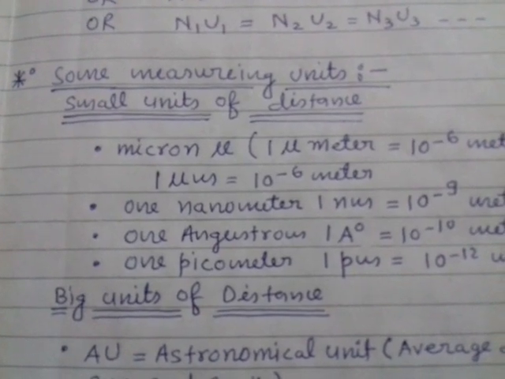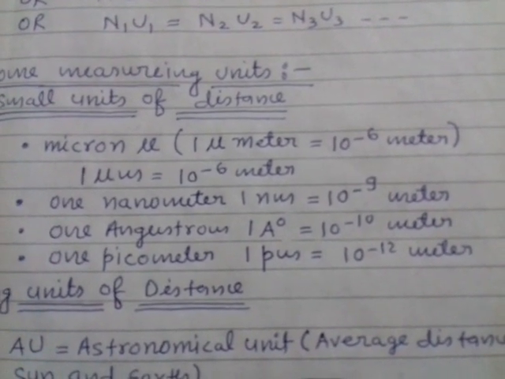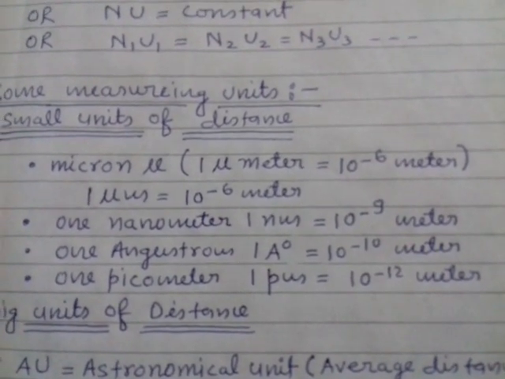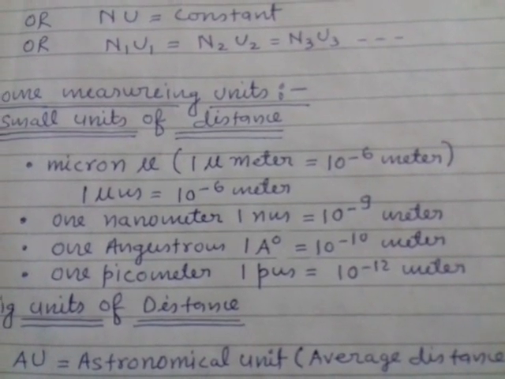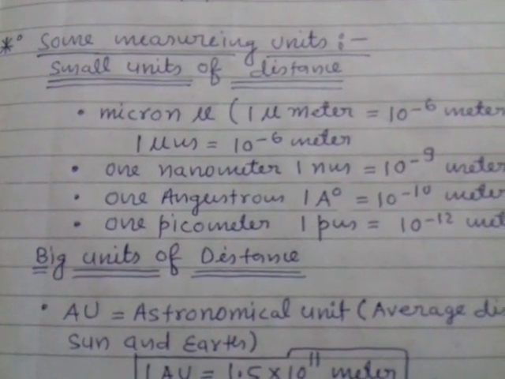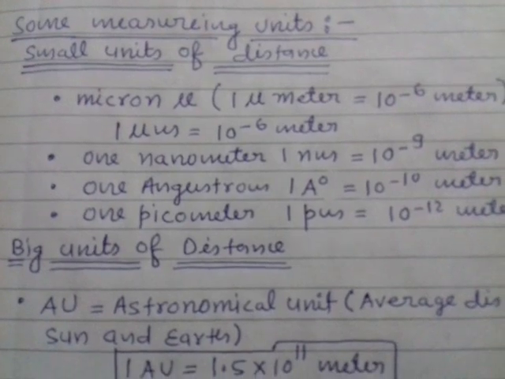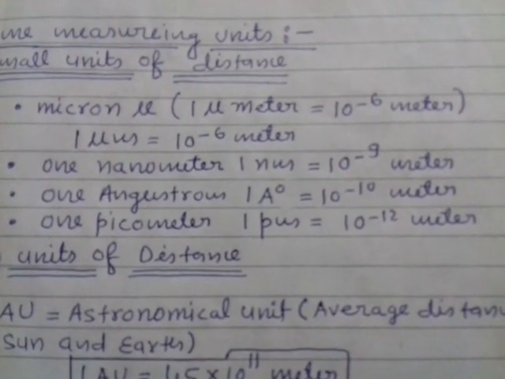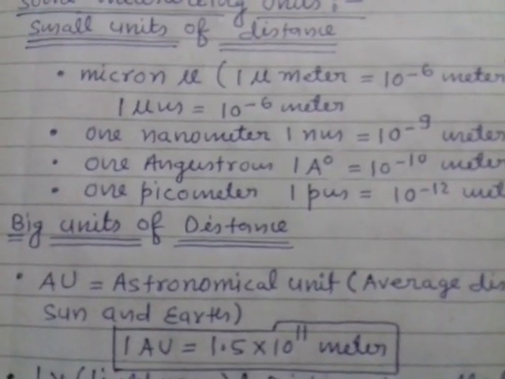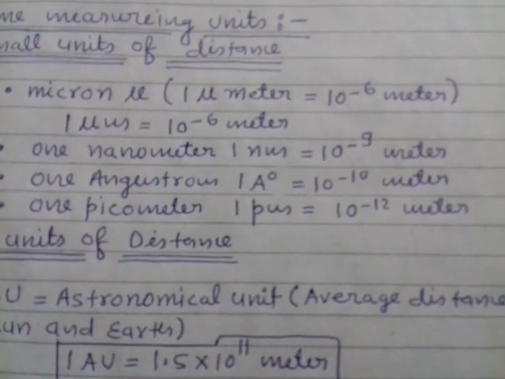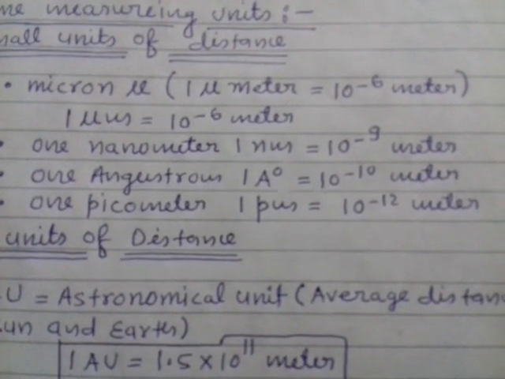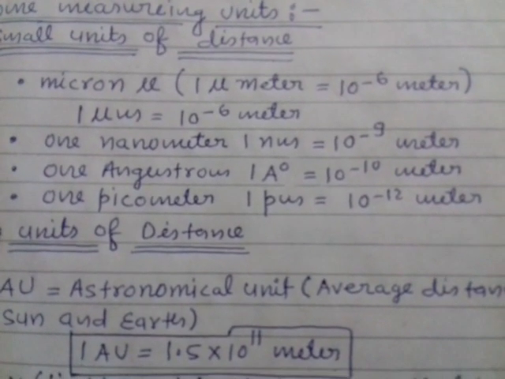Micron, denoted by mu. 1 micrometer is equal to 10 to the power minus 6 meter. It means 0.000001 meter. Okay, 1 μm is equal to 10 to the power minus 6 meter. 1 nanometer, denoted by 1 nm, is 10 to the power minus 9 meter. 1 angstrom is 10 to the power minus 10 meter. 1 picometer, 1 pm, is equal to 10 to the power minus 12 meter.